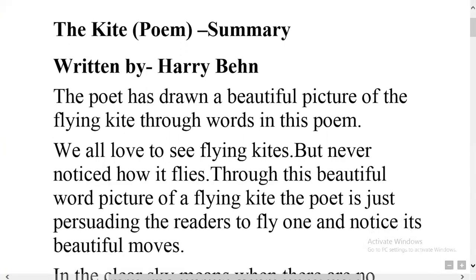In this poem, the poet has drawn a beautiful picture of a flying kite through words. We all love to see flying kites, but never noticed how one flies.